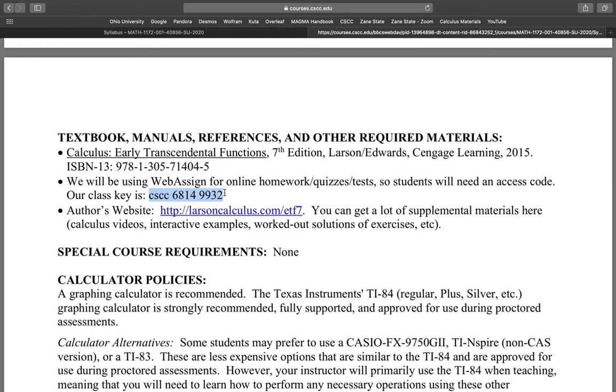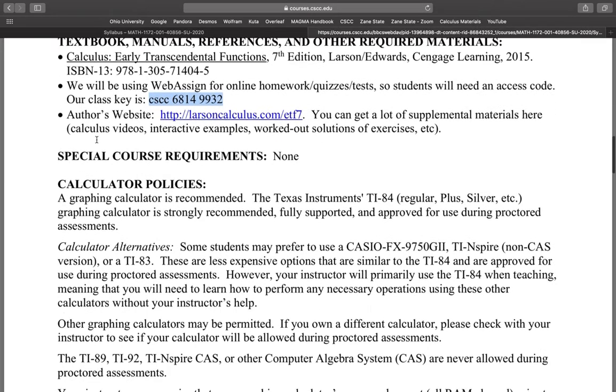That is the key you'll need to type in to tell WebAssign which course you have. So it's very important to get your textbook and your WebAssign access code and get your account set up as soon as possible. Here's a website. It's the author's website, and it has a lot of supplemental materials, so videos, examples, worked out solutions, things like that. So that might be a good resource for you as well.